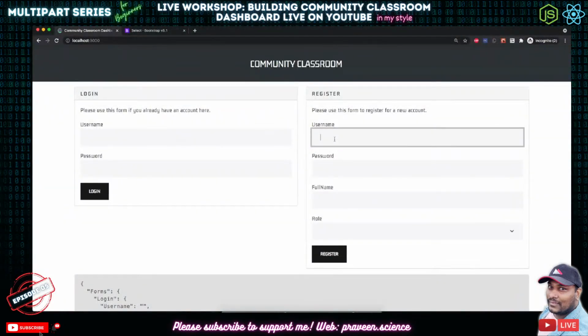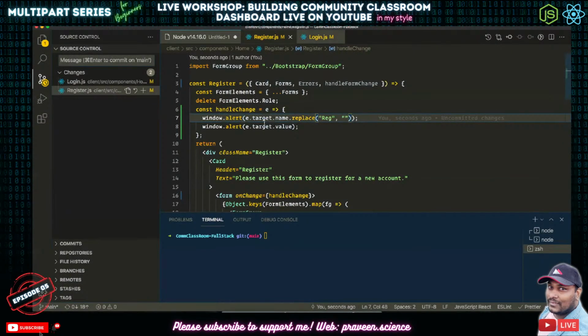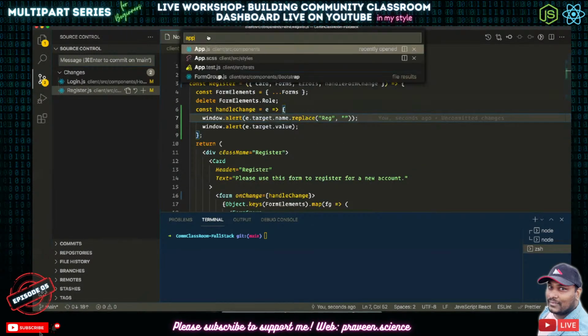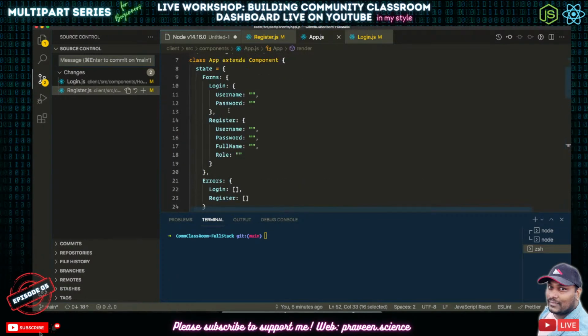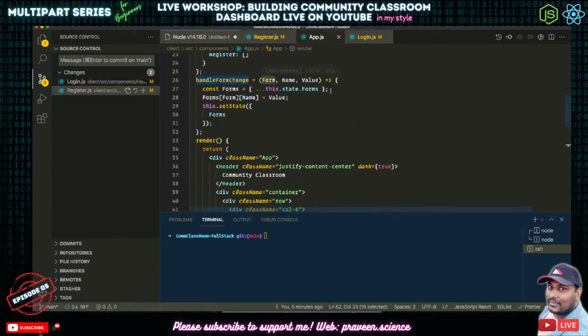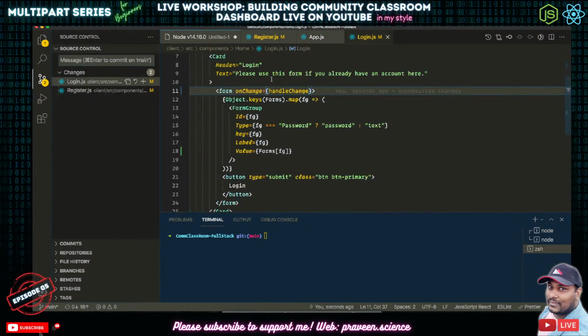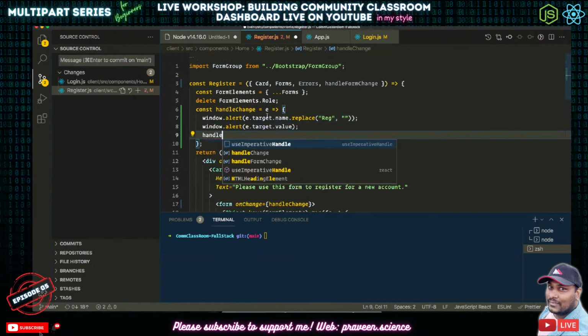So if I go username, okay, something like this actually works. What I need to do is, if you see in app.js, we have this particular username inside the register. If you see this handleFormChange, it takes the form, name, and value. So the first thing that I would be trying to call is handleFormChange.